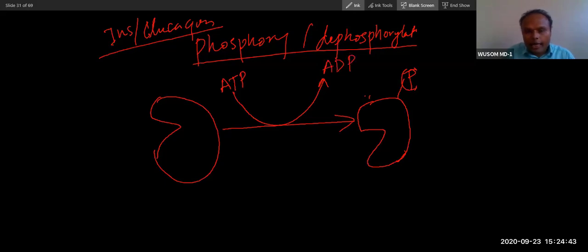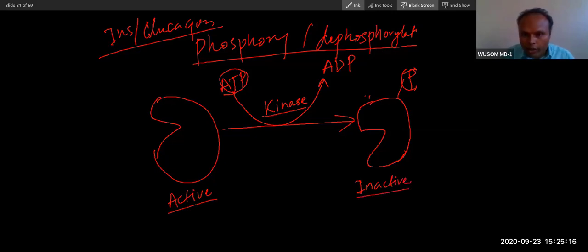And you know, any enzymes that utilize ATP to phosphorylate are called kinase. So kinase will do this job. Kinase will phosphorylate this enzyme, and this will make a phosphorylated enzyme. Generally, the dephosphorylated enzyme is active, and this phosphorylated enzyme becomes inactive. So this is how an enzyme can be regulated by phosphorylation.